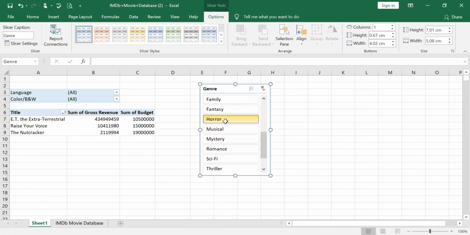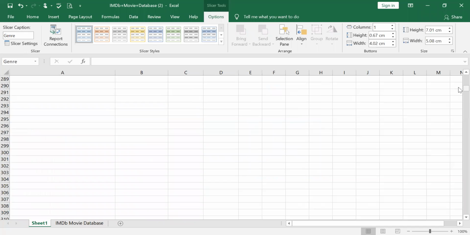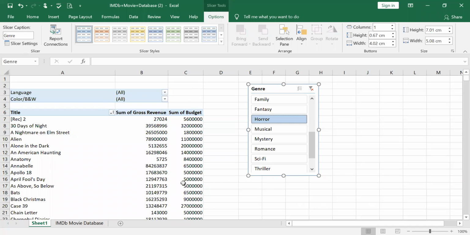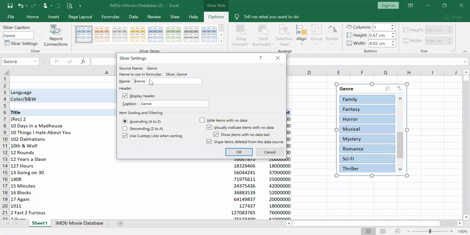So horror, how many movies, how many titles are there? So horrors, that will give how many titles are available with all that. Okay. So this is about the slicer. So I just clear filter. So this is a slicer setting.